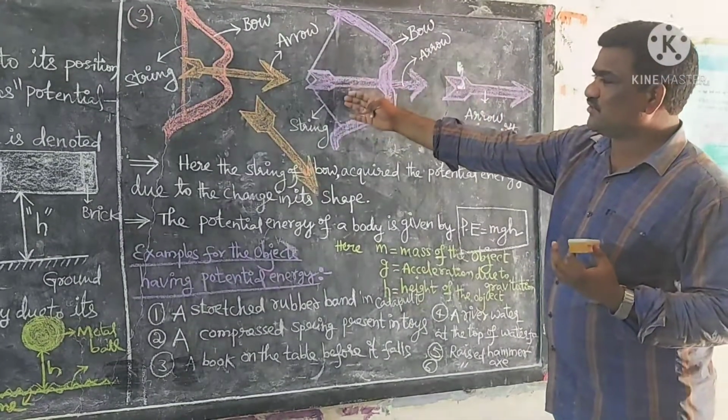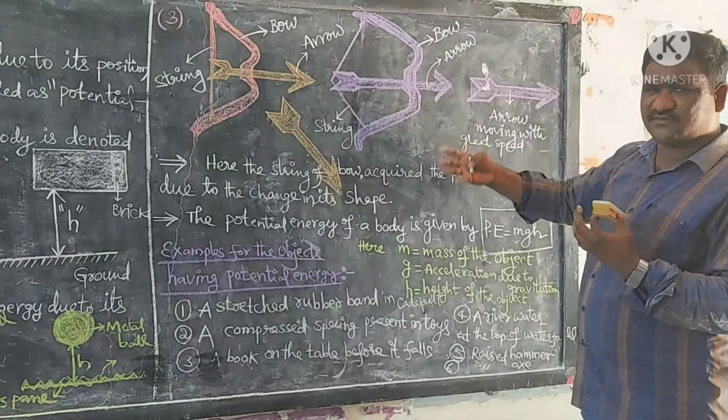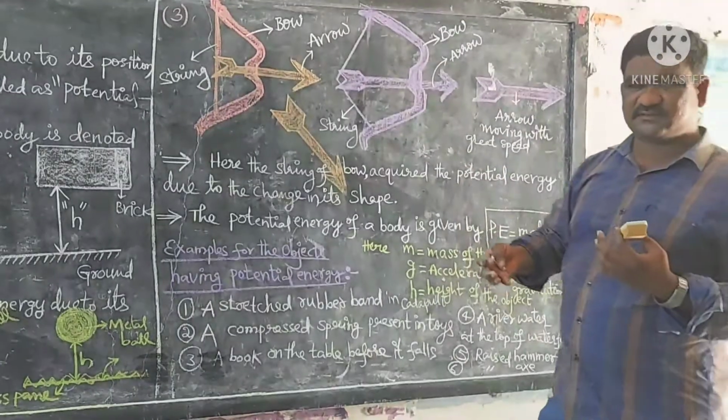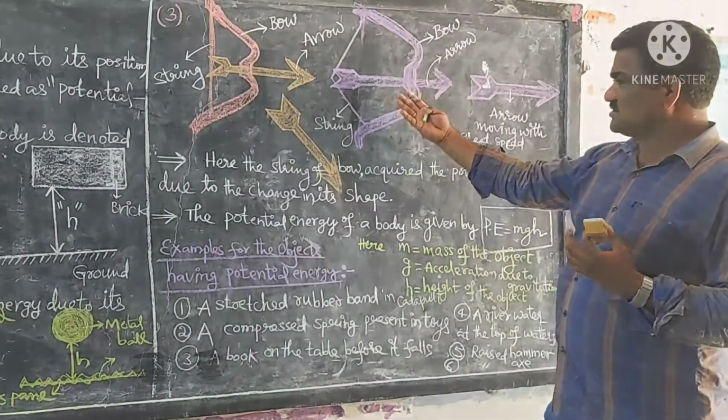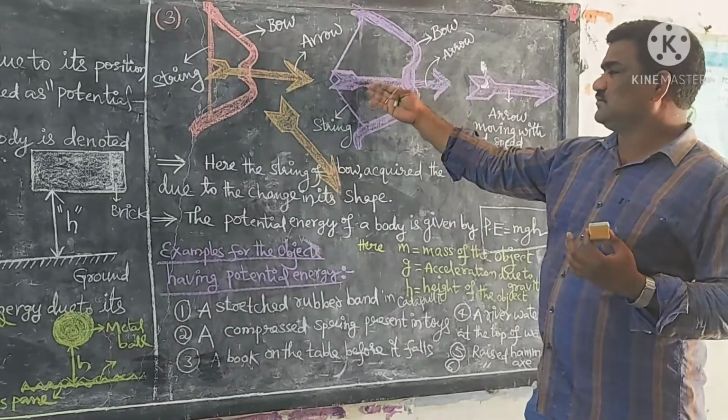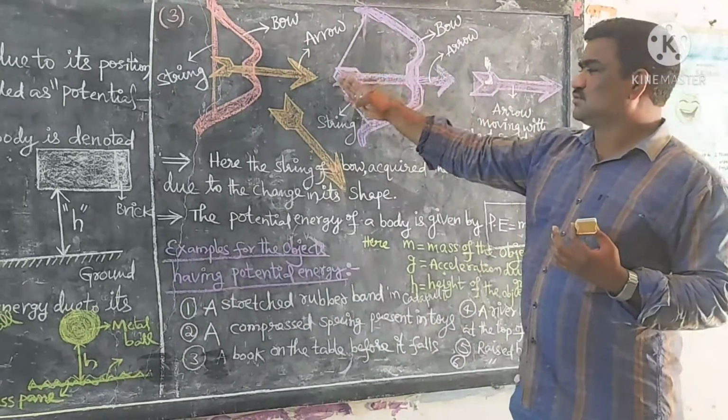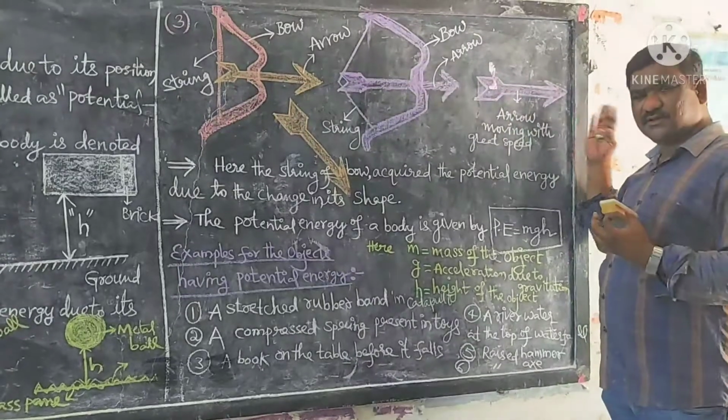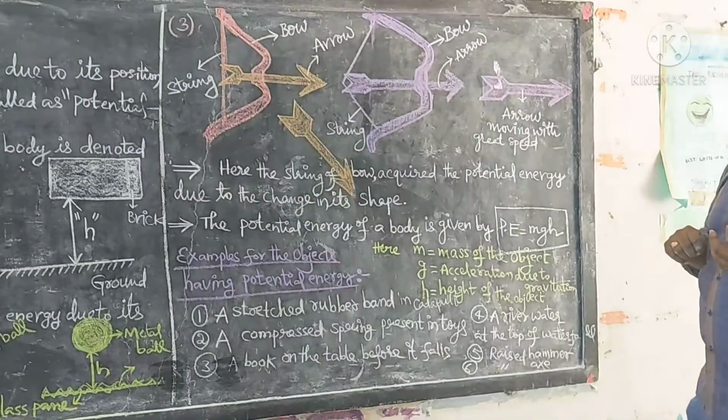That force is converted into potential energy. That potential energy throws the arrow in the forward direction with greater speed.